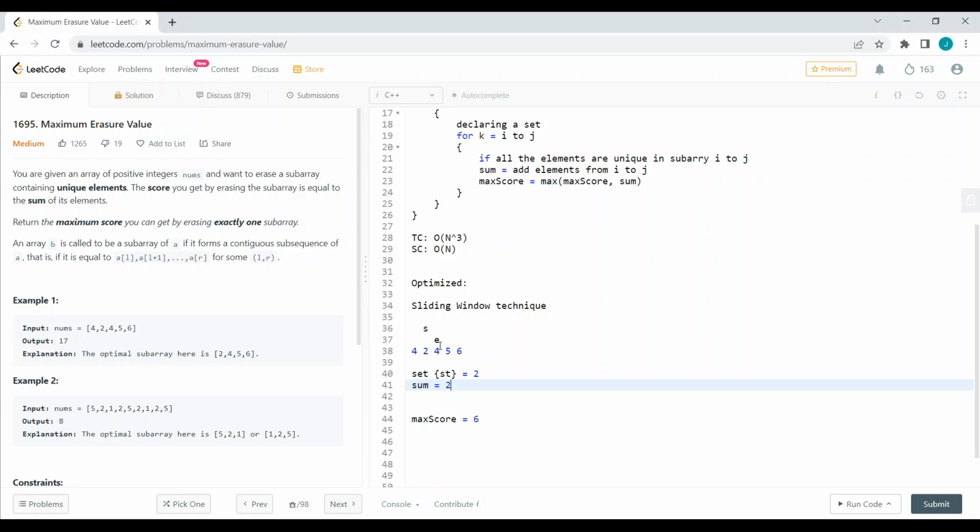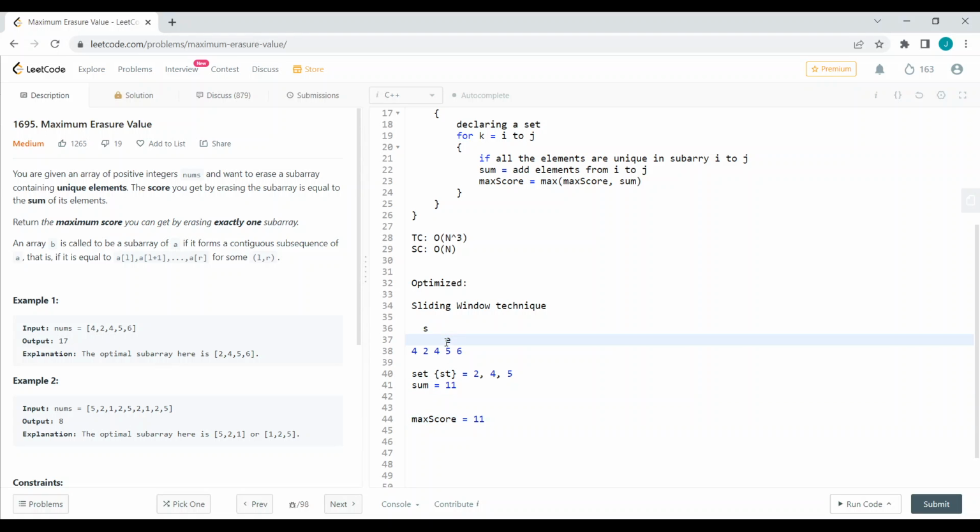And then now we have to insert the element which is at the end, and 4 is inserted to our set, and we will add 4 to our sum. 4 plus 2, which is 6, and we will update our max score. Next, again we will move our end pointer, and since 5 is not inside our set, 5 is added to our set, and 5 is added to our running sum as well. So the sum is 11, and our max score is updated to 11.